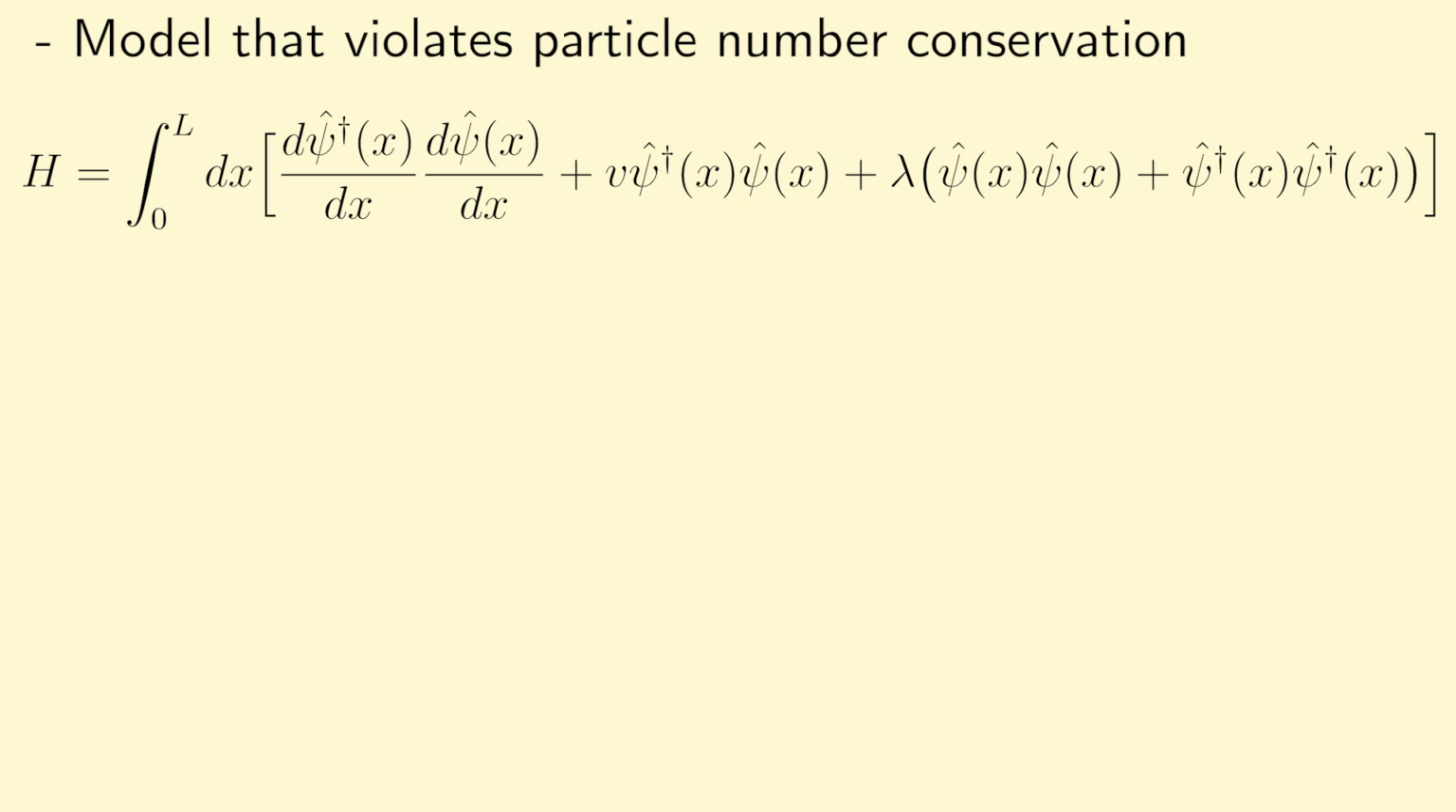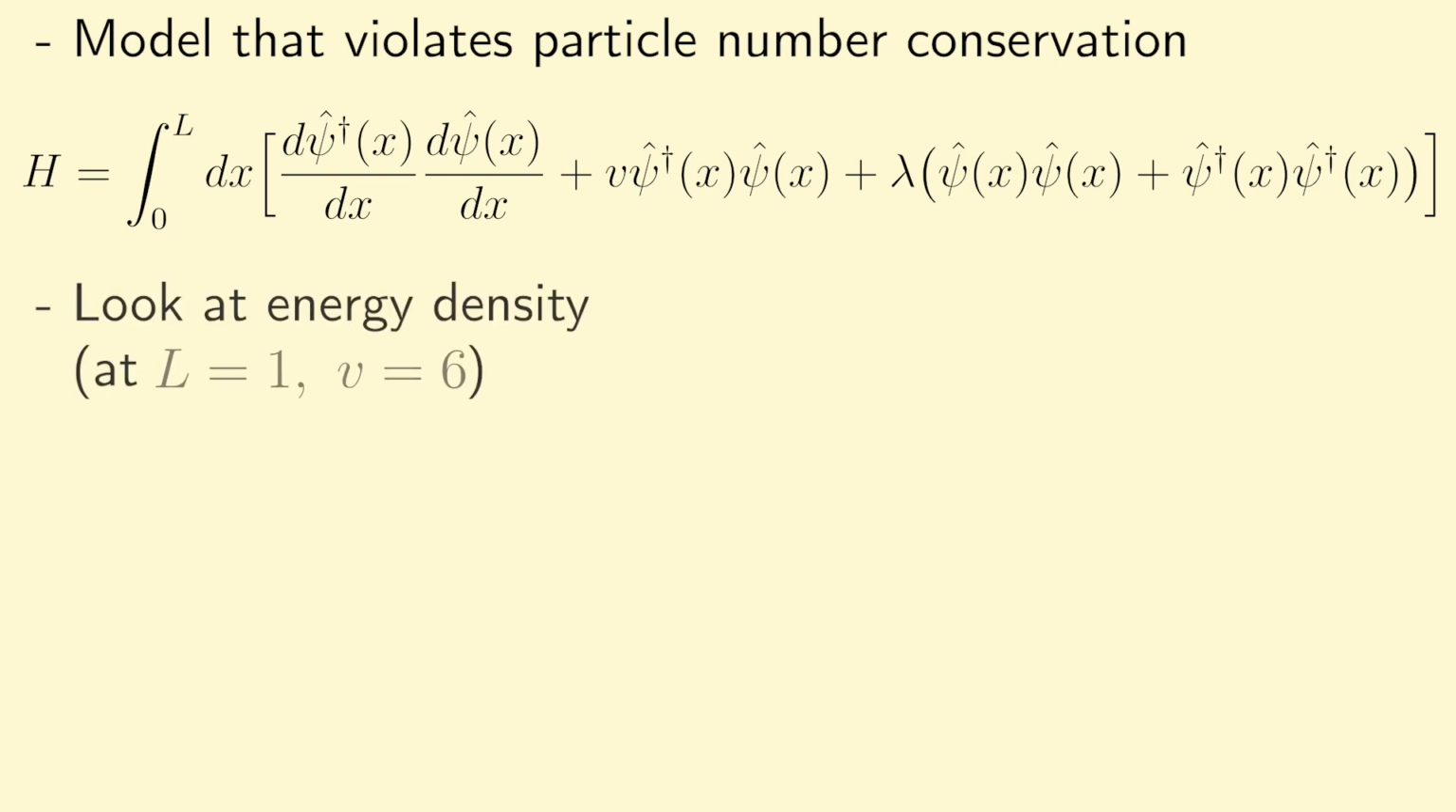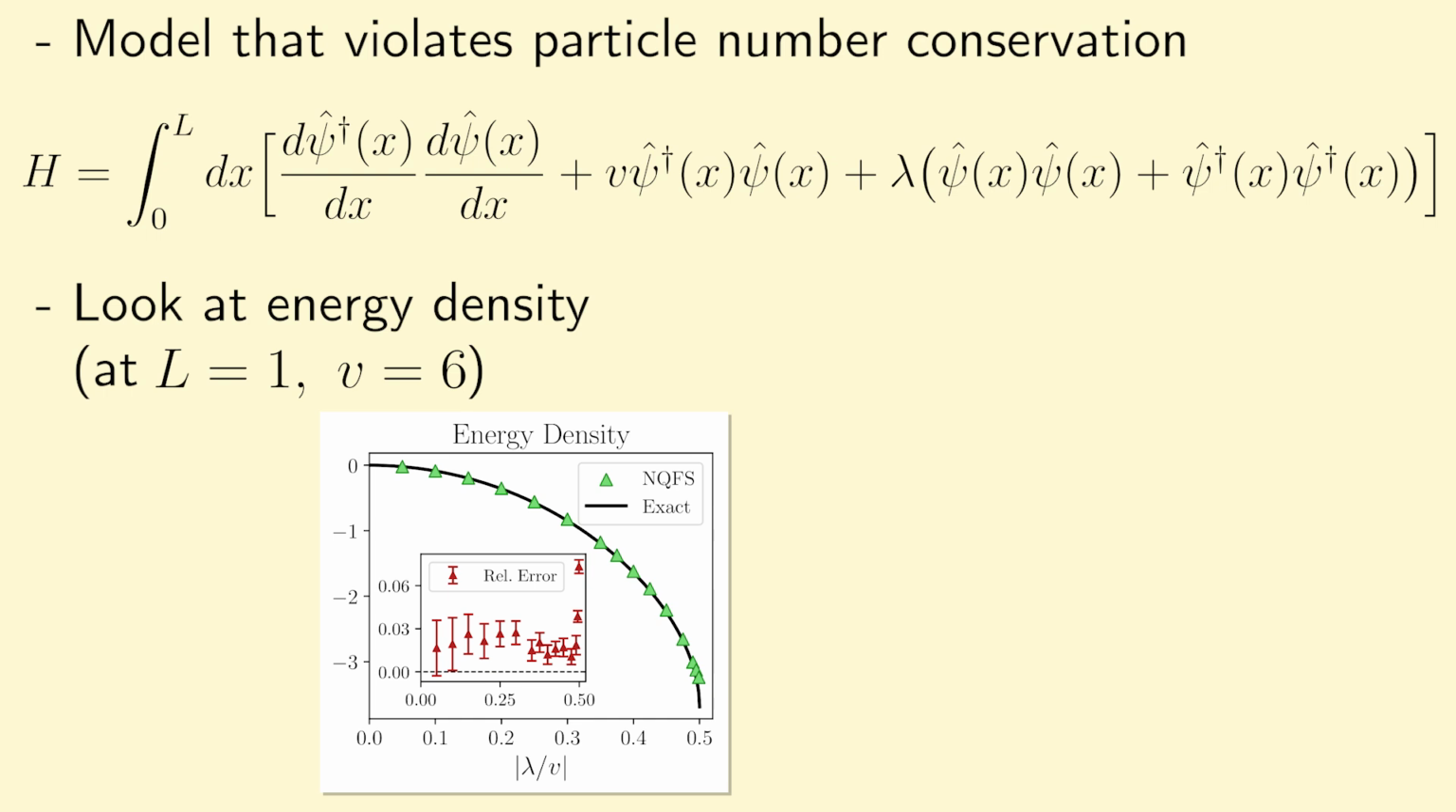I'll also note that while this Hamiltonian might look a bit contrived, it is actually mappable to a renormalized Klein-Gordon model, and it can be derived from that. So we studied this model over a wide range of parameters, and what we found is that the energy density agreed very well with the exact solution, with increasing errors as we approach the critical point in this model.